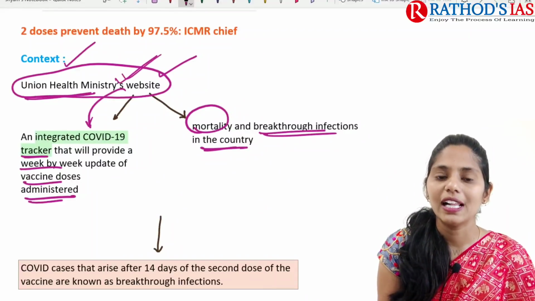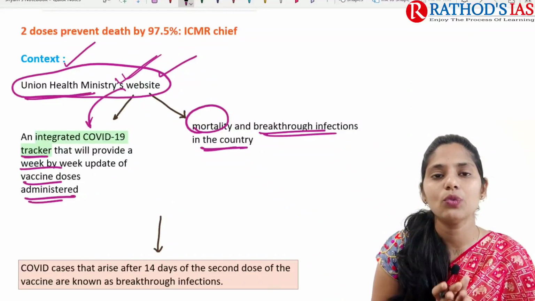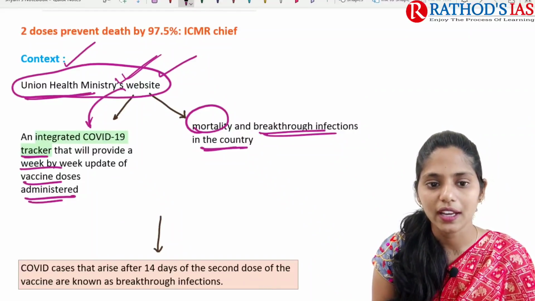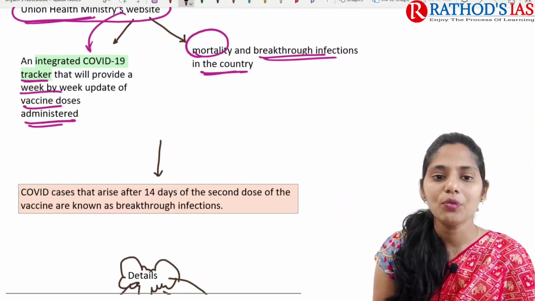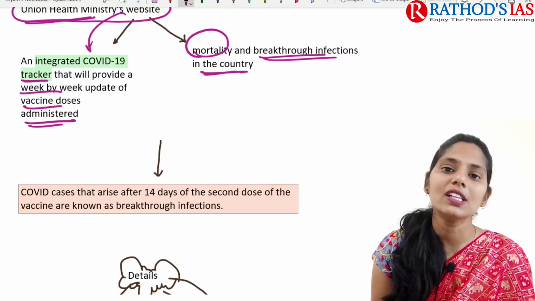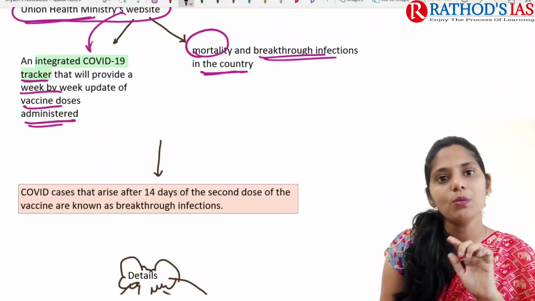That will provide a week-by-week update of the number of vaccines administered in the country, and even regarding mortality